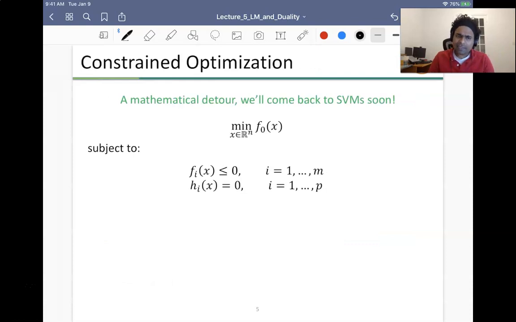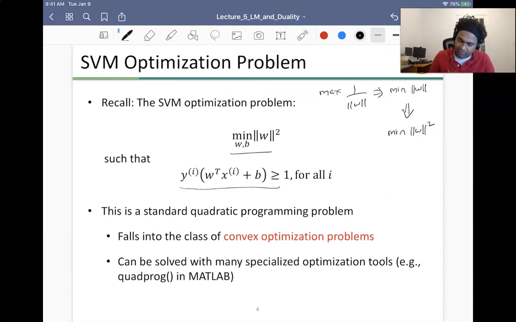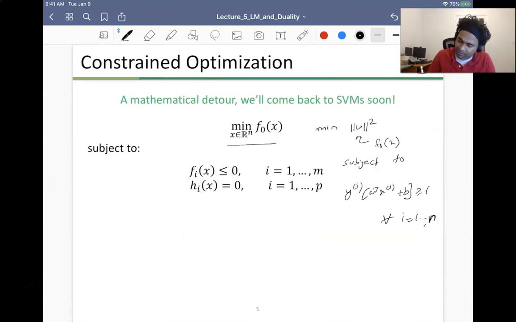Okay, so now we'll take a slight detour and look at constraint optimization. So constraint optimization, this is the basic story, right? In the case of SVM, if you recall, I have minimum of norm of W squared, so this is my f0 of x, subject to y_i of W transpose x_i plus b is greater than or equal to 1 for all i in 1 to n, or actually capital M, which is the notation we have been using.